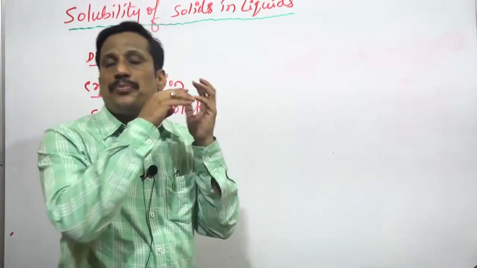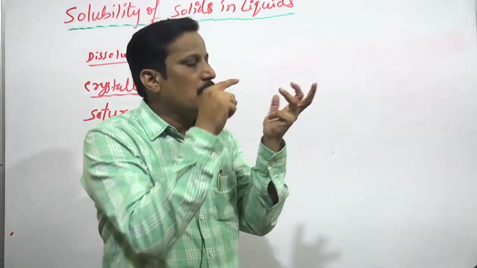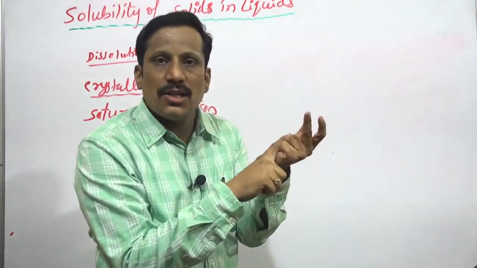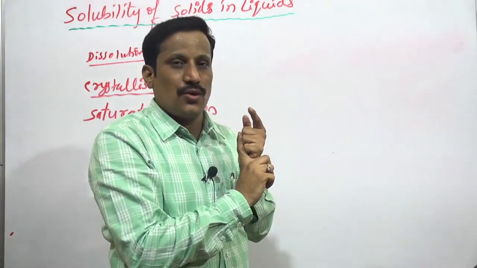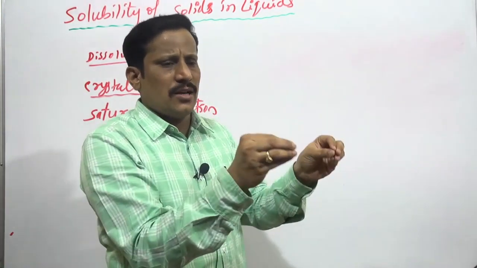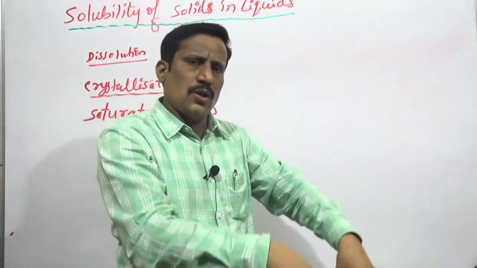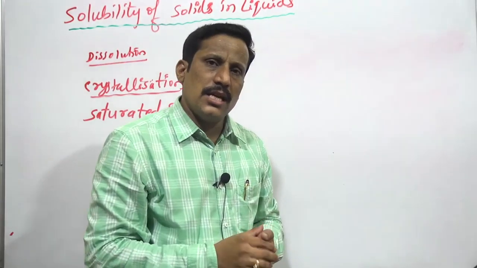Right? So, 3 basic words you should remember in this chapter: dissolution, crystallization, and saturated solution. Dissolution, in simple meaning, is when you add a solid into a solvent, it dissolves and the solution concentration increases.